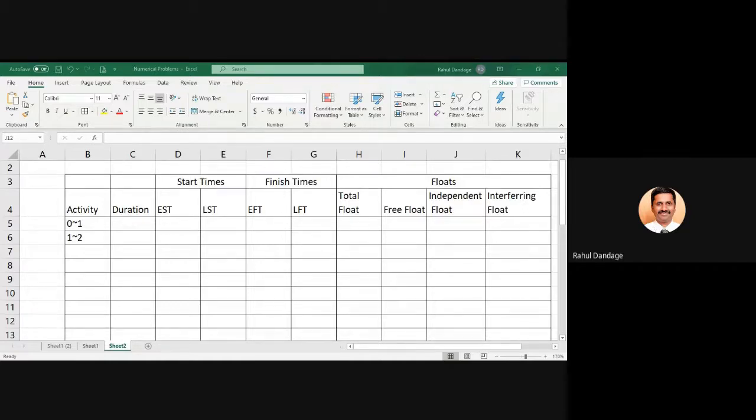I will go on putting the activities, whatever they have been given. I will just refer to the diagram. 0 to 1, 1 to 2, 1 to 3, 2 to 4, 2 to 5, 3 to 4.